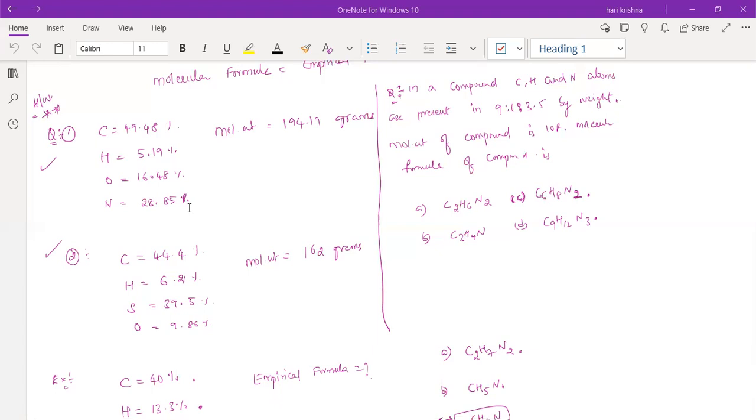Sir, the empirical formula, I got it as C6H10S2O. Okay.